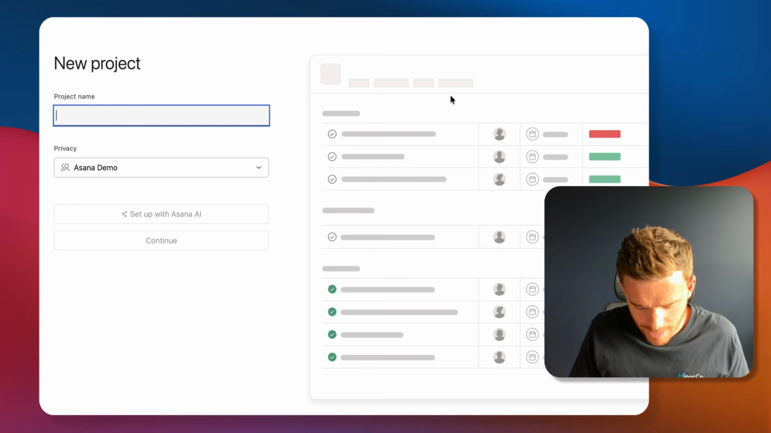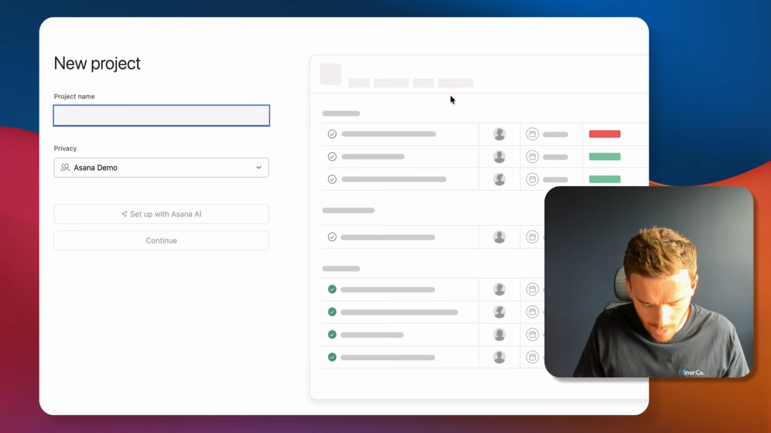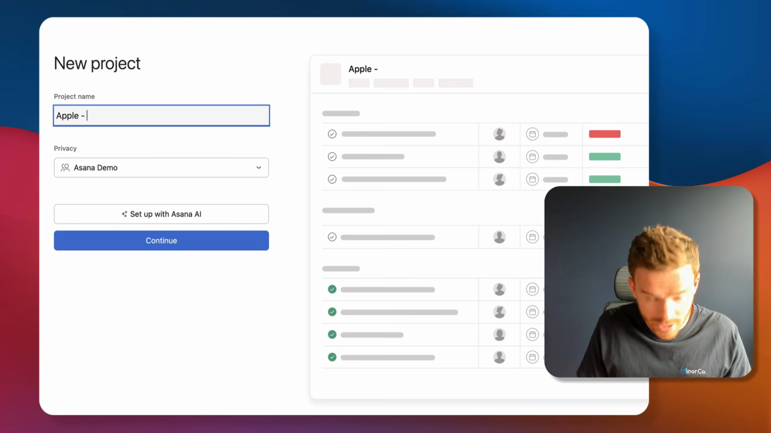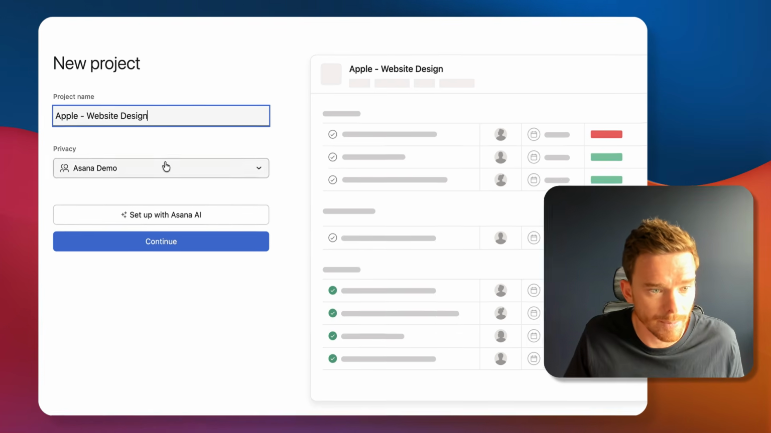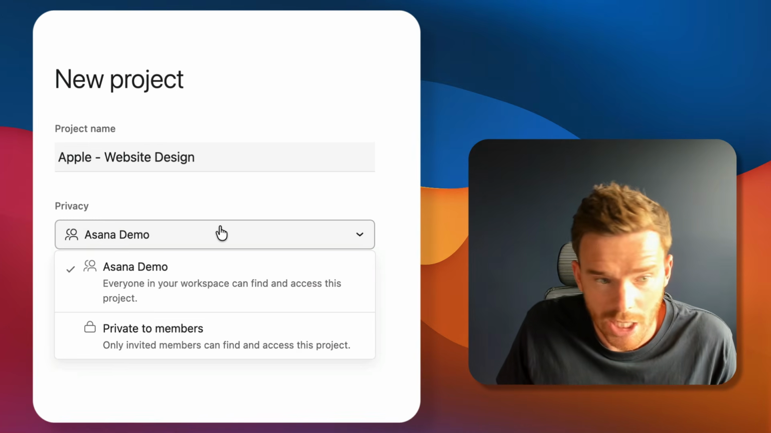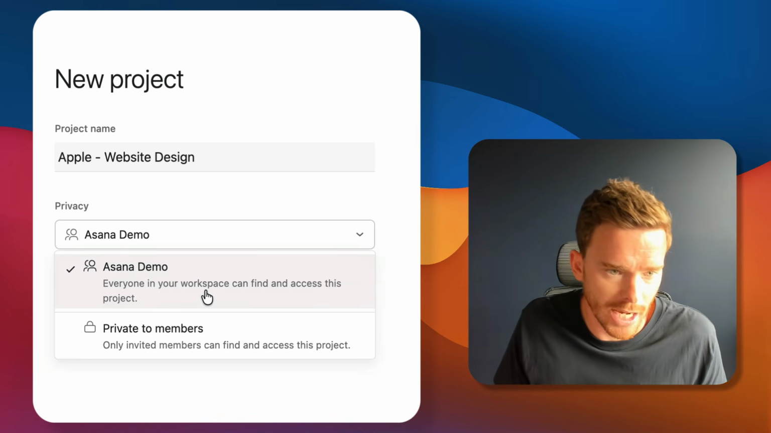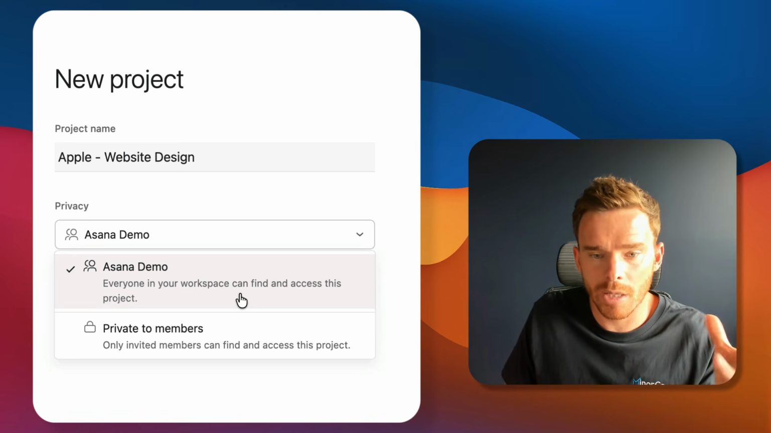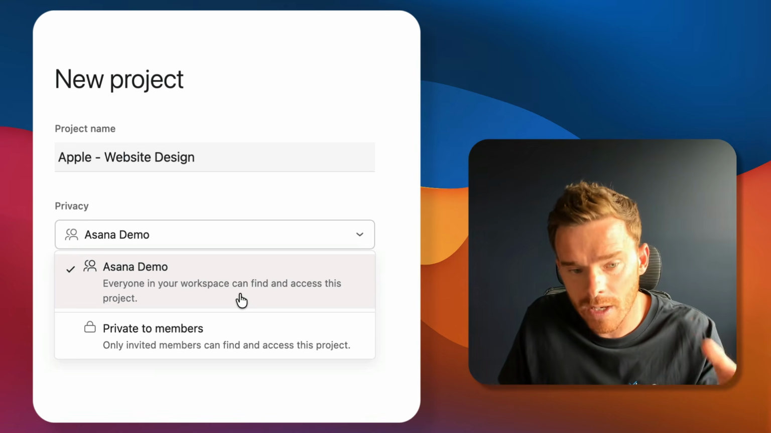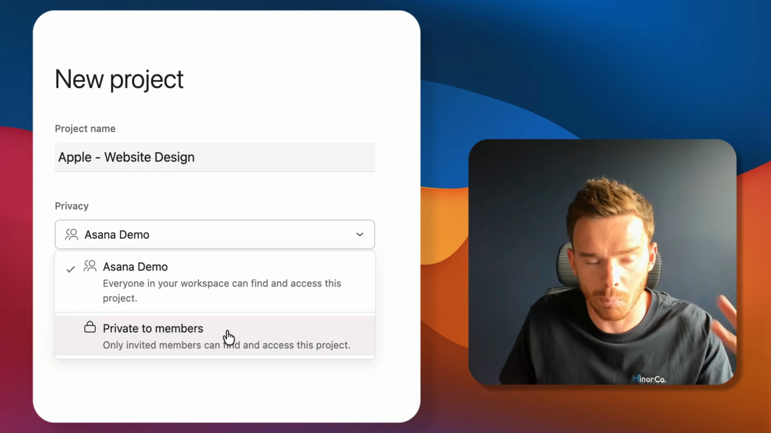And let's pretend I'm an agency and I'm going to be building a website for a client. We're going to be working with Apple, and we're going to say website design. They've decided to outsource their design. Now, when you create a project, you can choose what visibility you want to give this project. You can either make it visible to everyone in your organization, so everyone's going to be able to see the project, even if they're not an active member of the project, or you can choose to make it private.